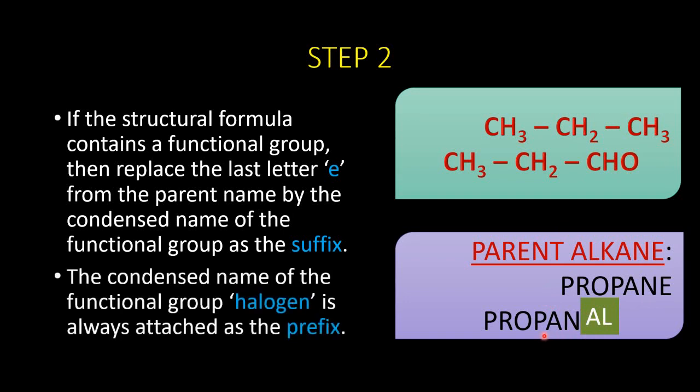What will we do in case of halogen? If halogen is present, the condensed name is always attached as a prefix. Say for example, with our first carbon chain, if I have a halogen, the name is always attached as a prefix. It will become bromopropane. This is applicable only to the halogens.